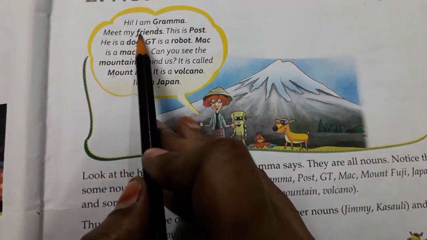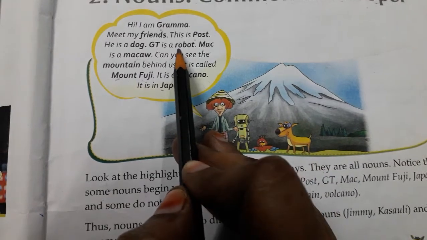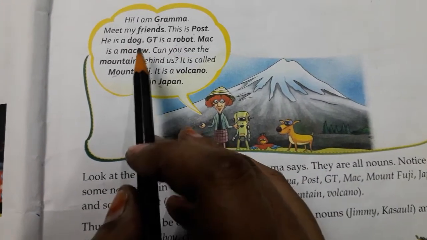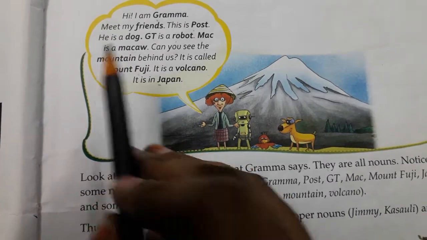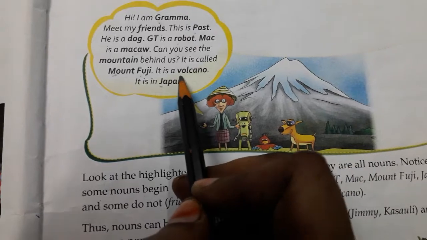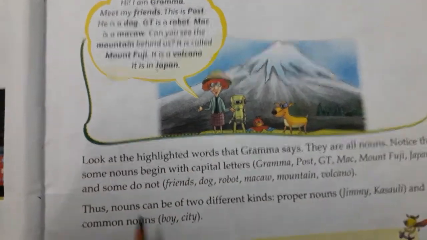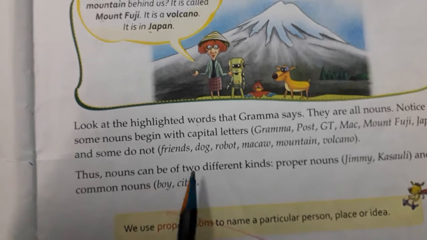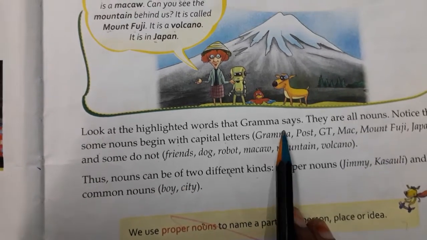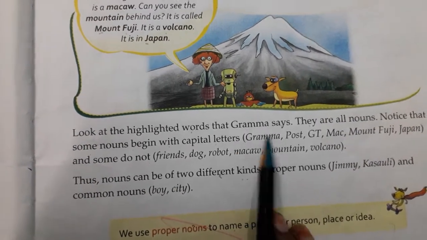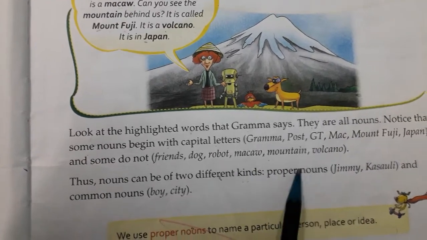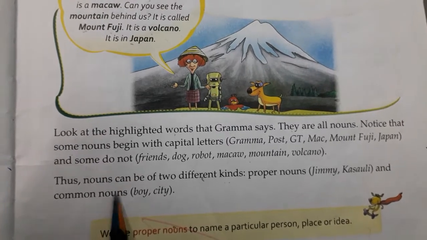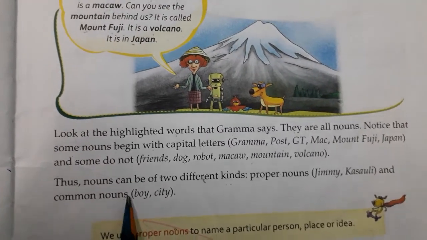And some do not. Friends does not start with a capital letter, robot does not, dog does not, macaw does not, mountain does not, volcano does not start with a capital letter. So like that, nouns can be of two different kinds. These are nouns only, but they have different kinds: proper nouns and common nouns.